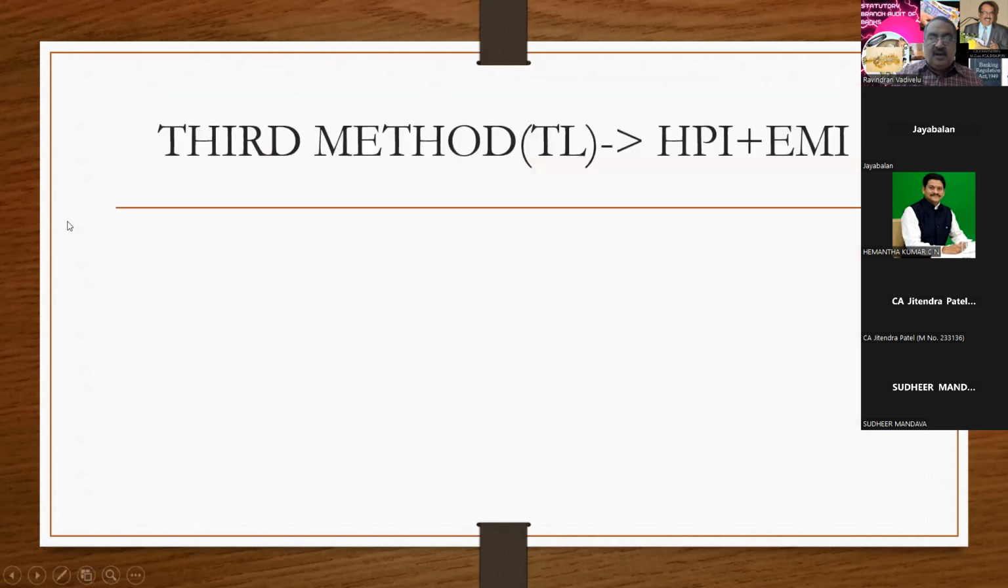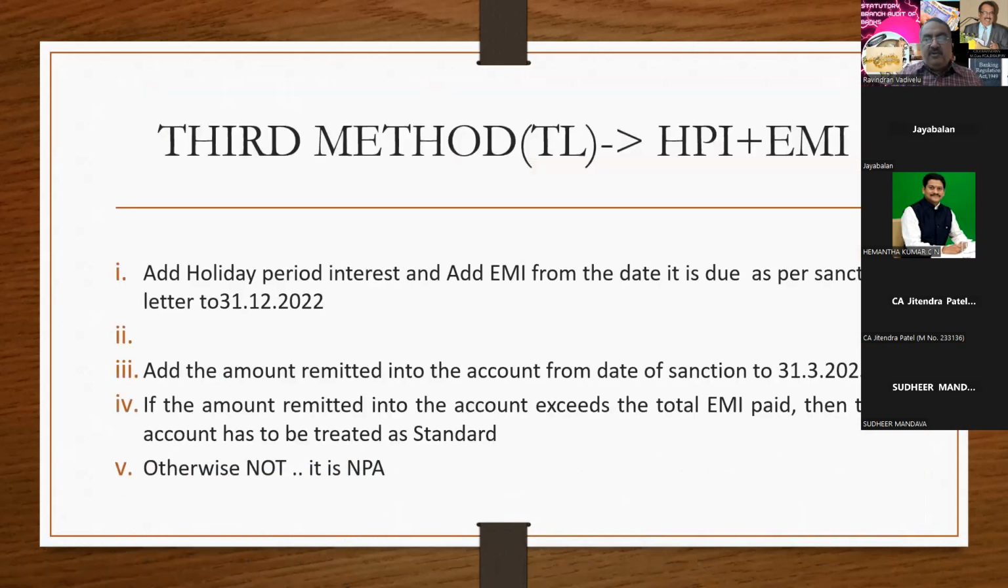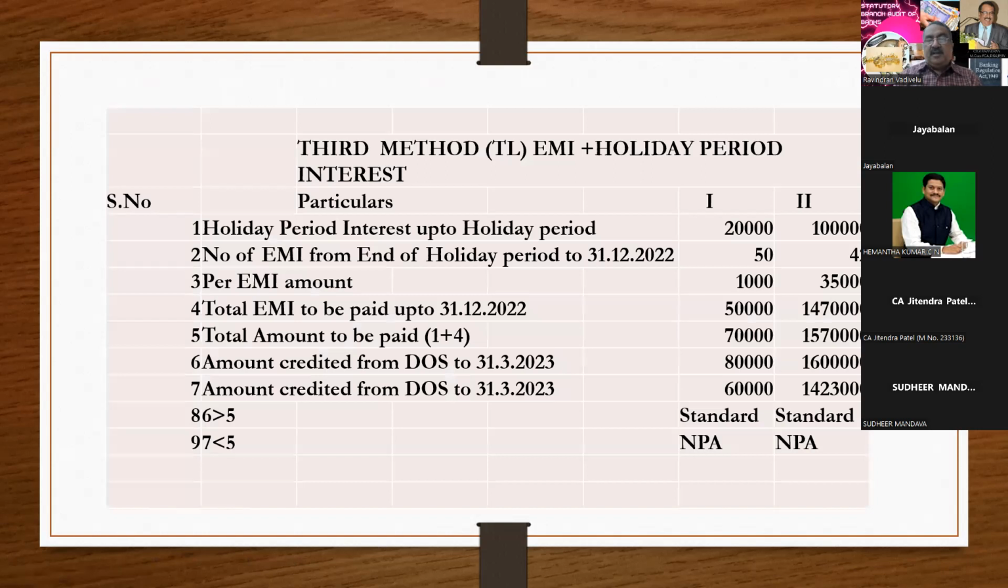Here, it is the holiday period. How to calculate the holiday period? The concept of 1 and 2 is applicable here for this problem. Only thing is you are adding only the holiday period. What is a holiday period, or gestation period, or moratorium period?